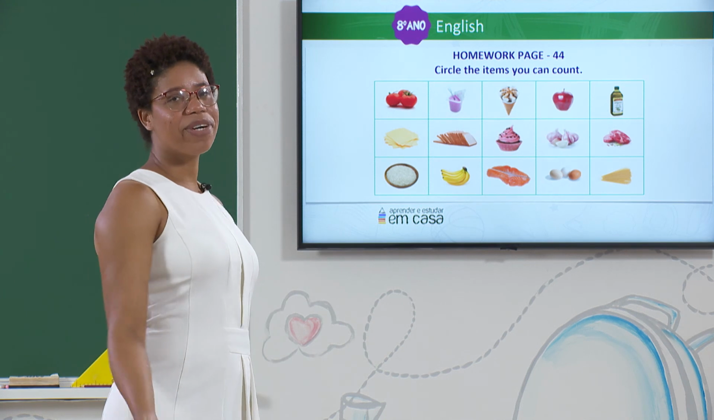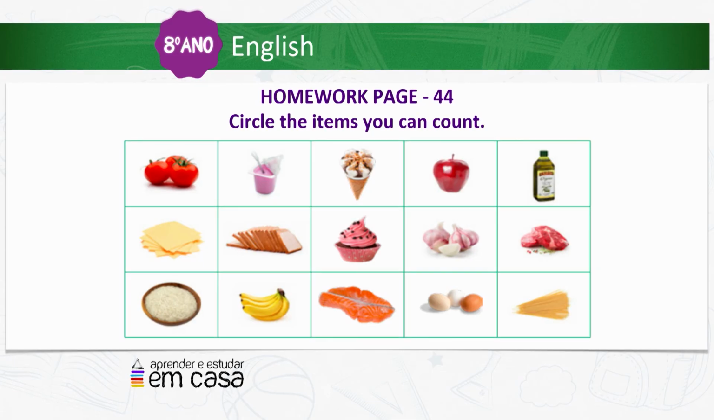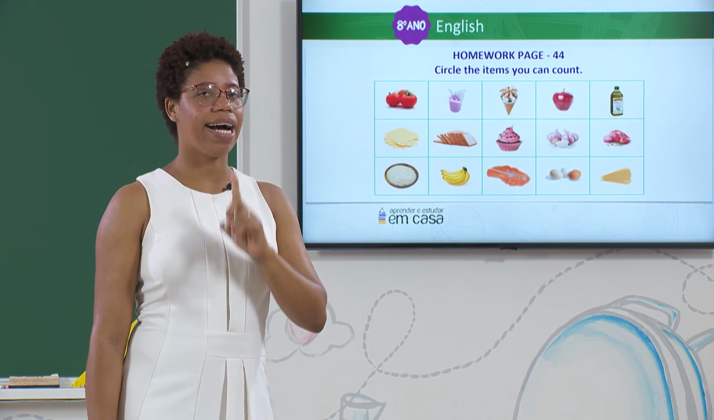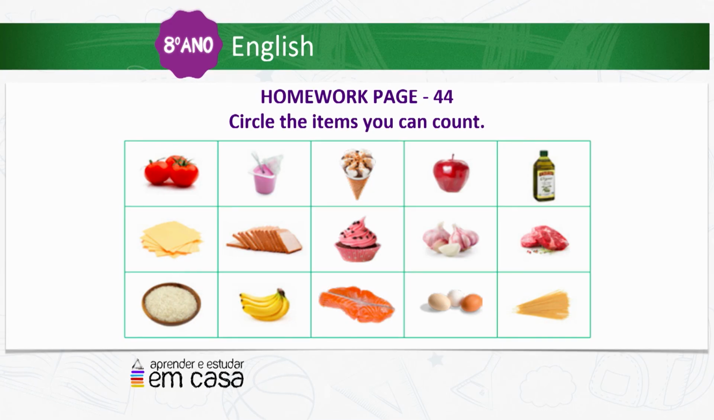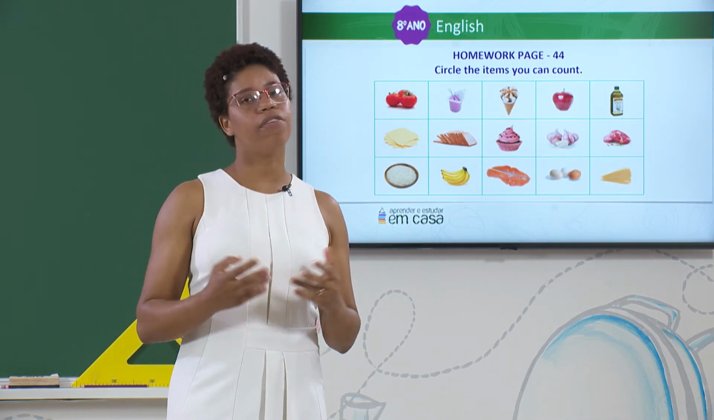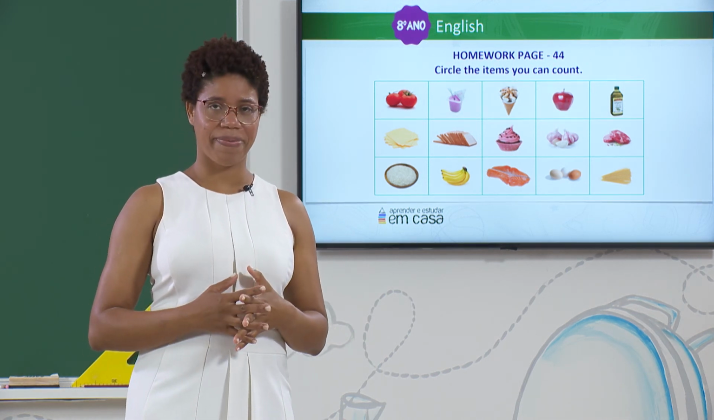Let's see our homework for today, students. In your book, page 44. Circle the items you can count. Just the nouns you can count. 1, 2, 3. Okay? You have here tomatoes. See the pictures and circle the ones you can count. If you have any doubt, please talk to your teacher or someone that can help you. All right?